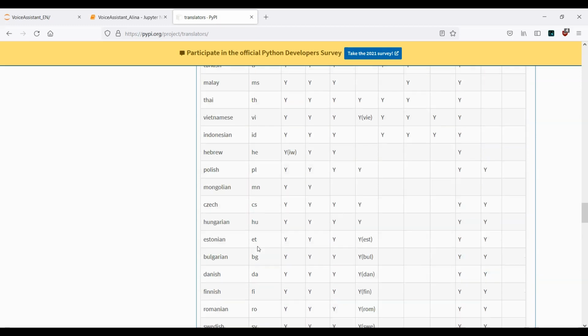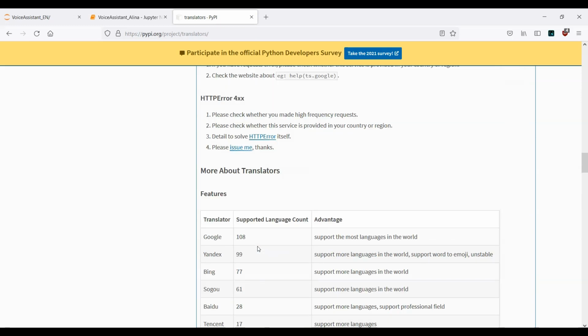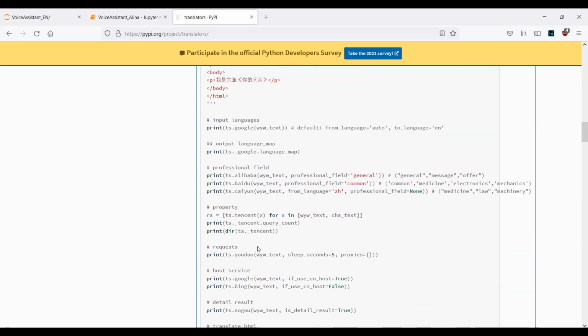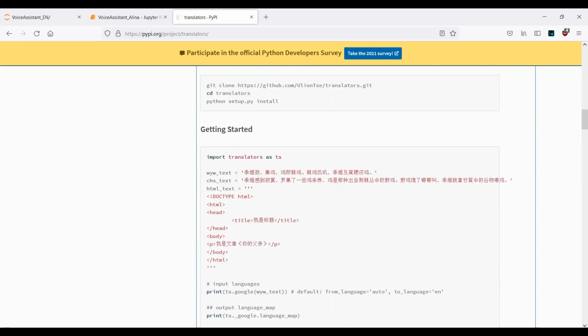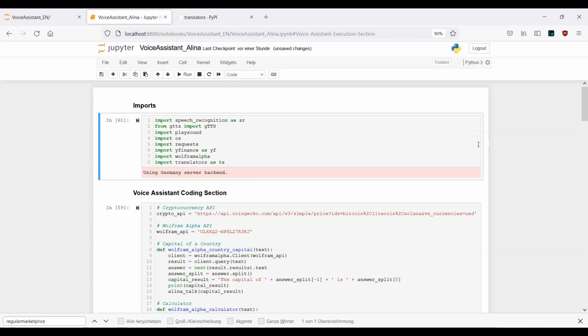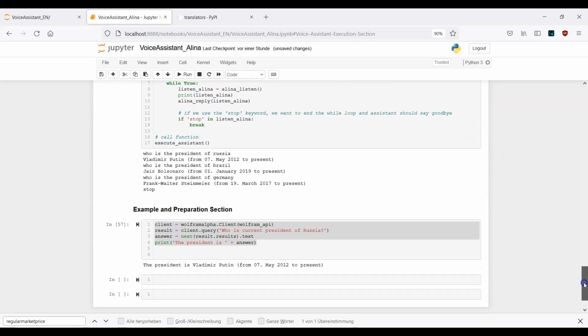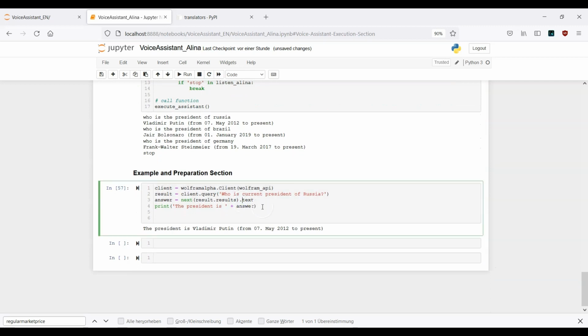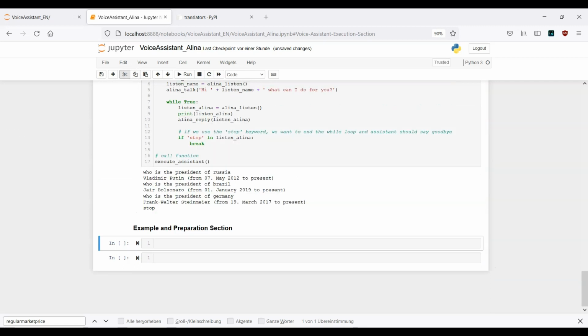Okay, this is just a short overview of how this whole thing can actually work. Okay, now let's go back to our notebook, and as always we want to scroll down to our example and preparation section to take a look at how all this can actually work.